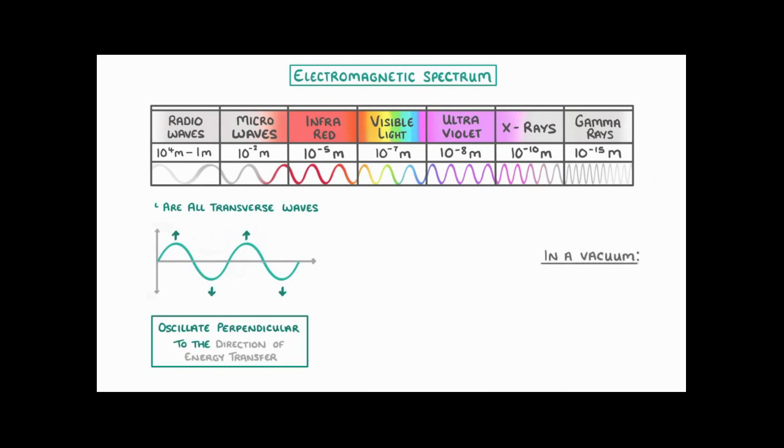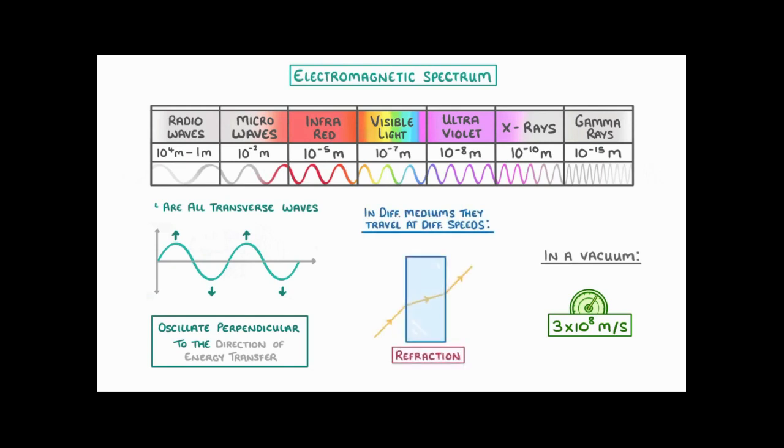And when they're in a vacuum, they'll all travel at exactly the same speed of 3 times 10 to the 8 meters per second. When they're in different mediums though, they will travel at different speeds, and this can lead to refraction, which is where the wave changes direction.